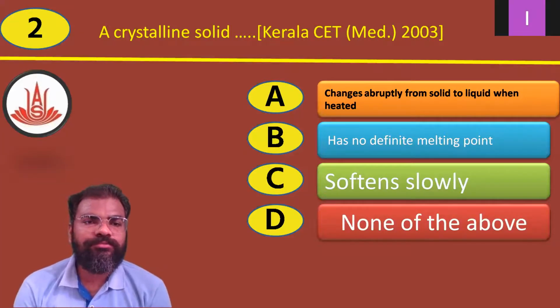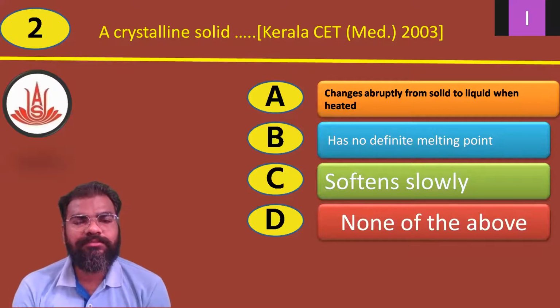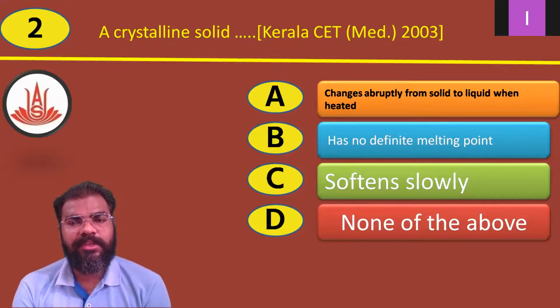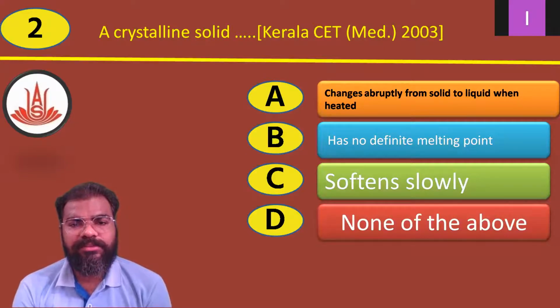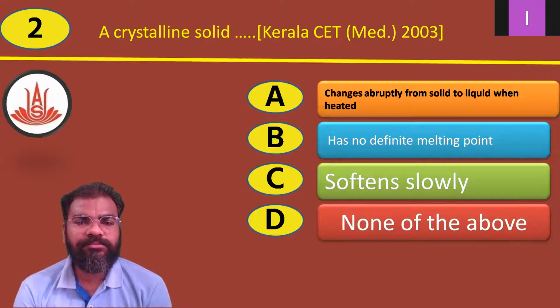Question number 2: a crystalline solid is blank. Kerala CET 2003, they have asked this question. The options are: changes arbitrarily from solid to liquid when heated, has no definite melting point, softens slowly, and none of the above.